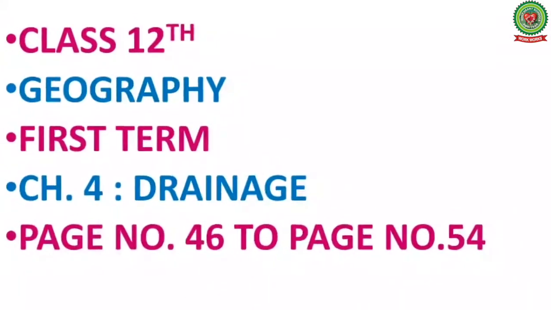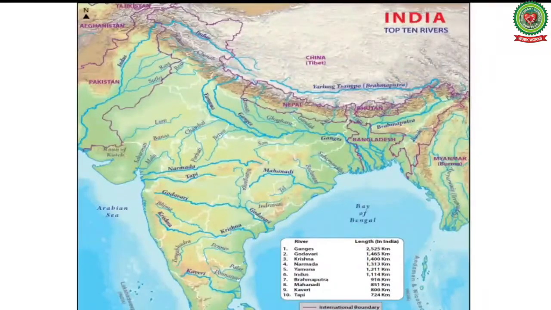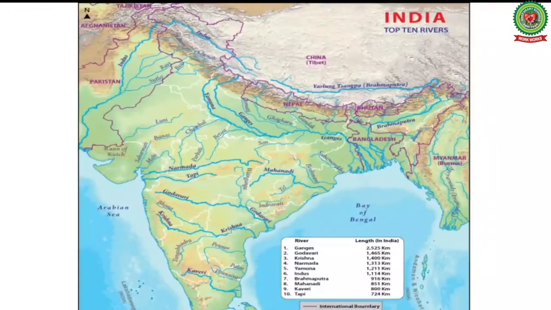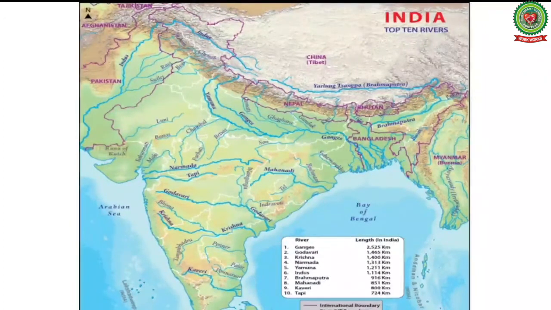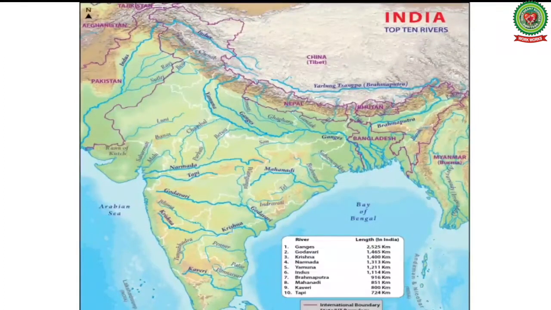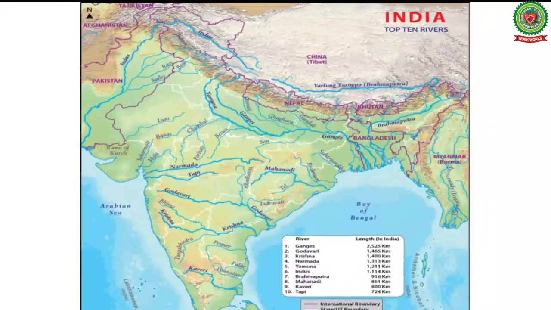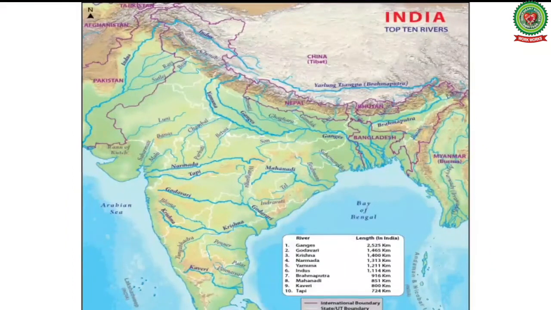Now, let us start the topic for today. India is blessed with hundreds of large and small rivers which drain the length and breadth of the country. The rivers constitute an important natural resource and form lifelines of the Indian masses. The drainage pattern of India is influenced by the relief of the land.